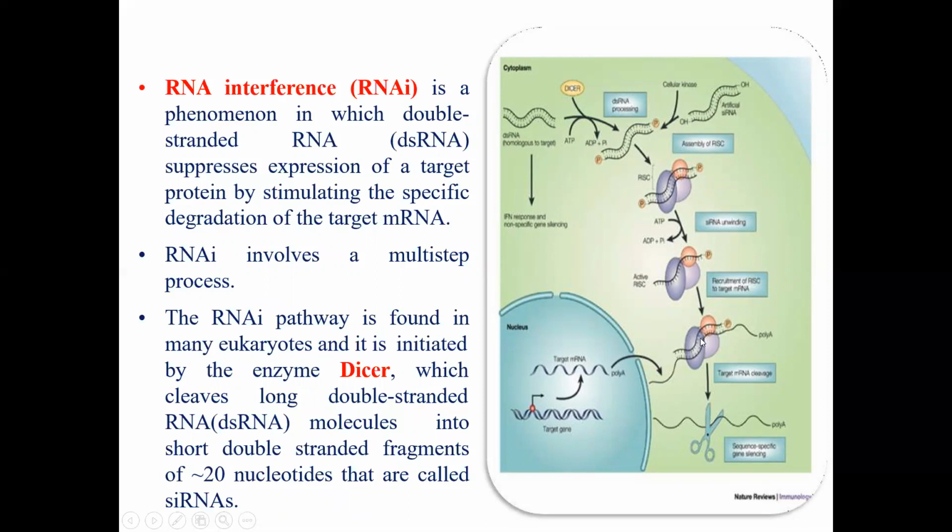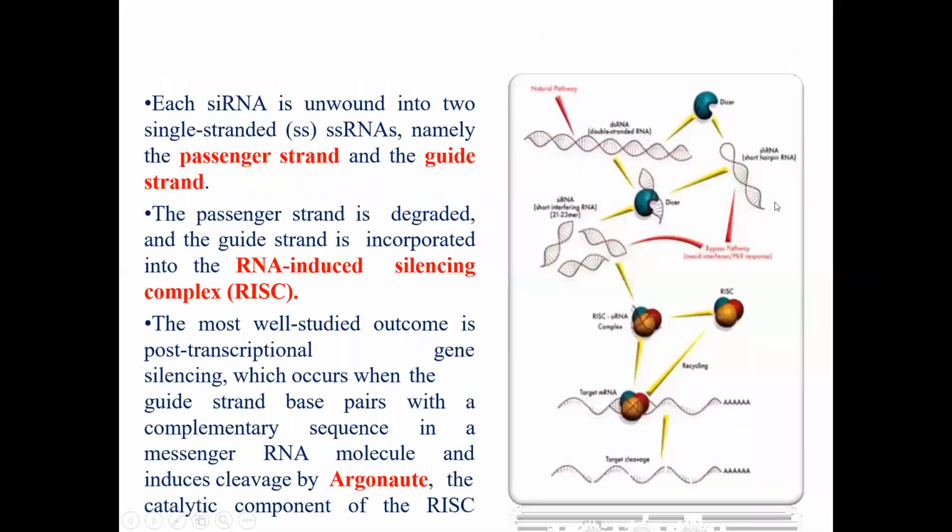So when the RISC is binding with the single-stranded RNA, what happens? It will degrade the single-stranded RNA by using the Argonaute molecule. Argonaute is also a catalytic component. See this Argonaute of the RISC. Now what is this diagram telling? This is a natural pathway.